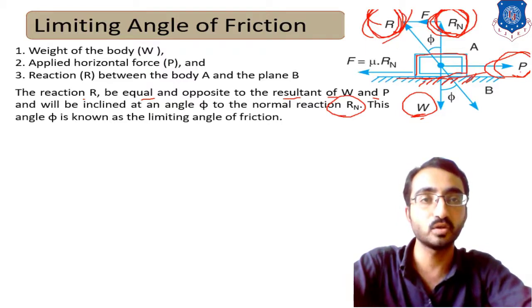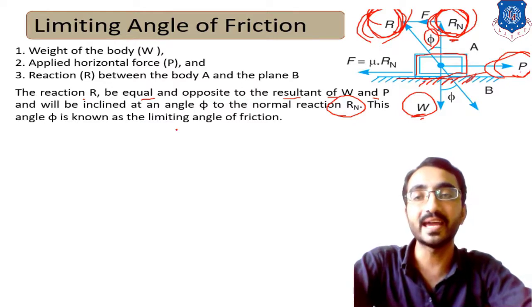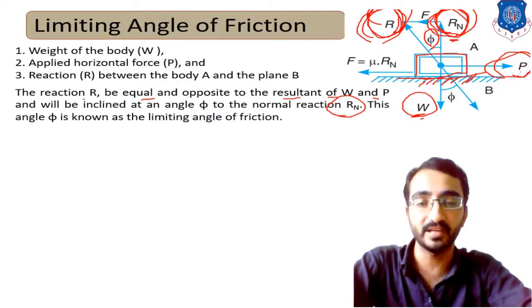This resultant force makes some angle phi with Rn, and this angle phi is known as the limiting angle of friction.